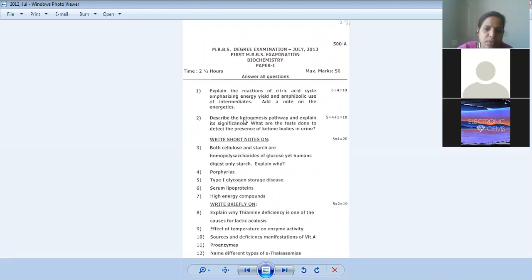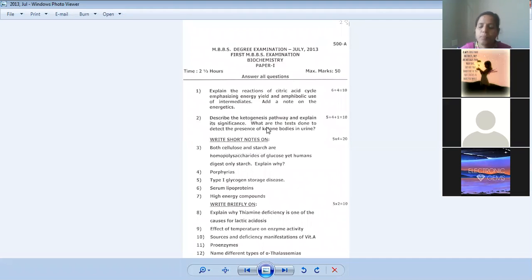Then we will go with this, anyhow repeated question: ketogenesis pathway and explain its significance and tests done to detect the presence of ketone bodies. It has come many times, so I will just ask a question. Ritika, tell me the ketone bodies names, beta. Acetone, acetoacetate, beta hydroxybutyrate.